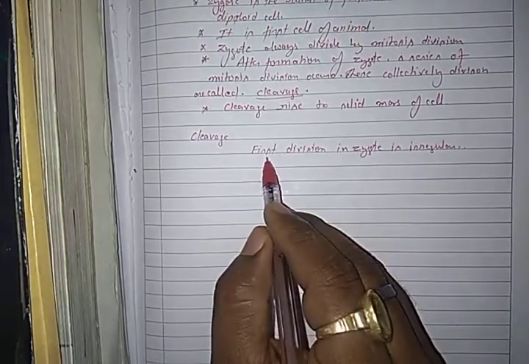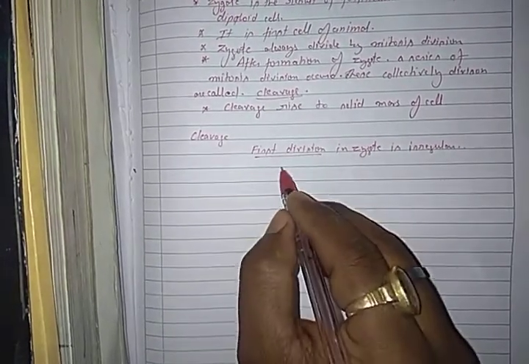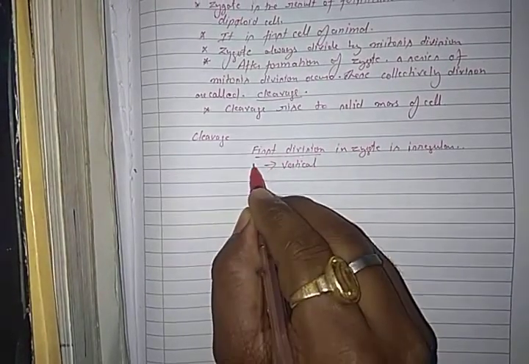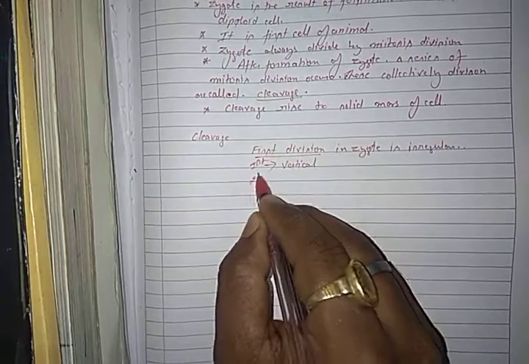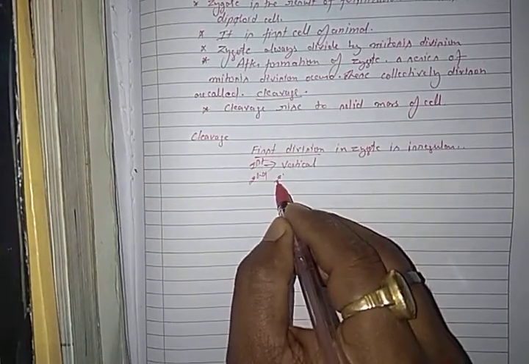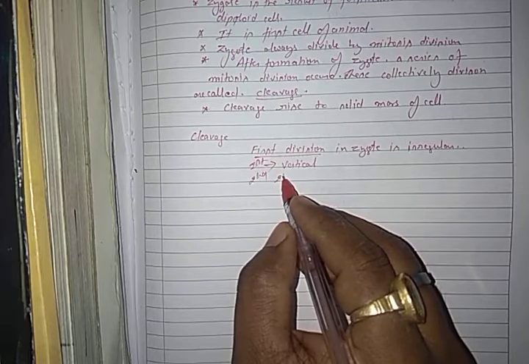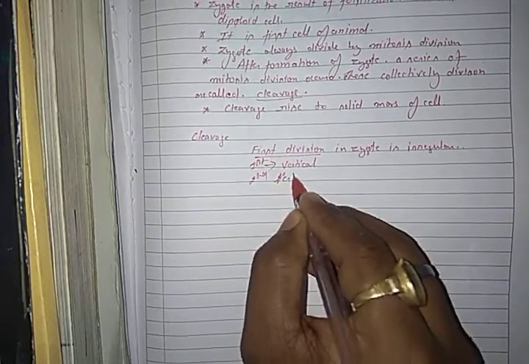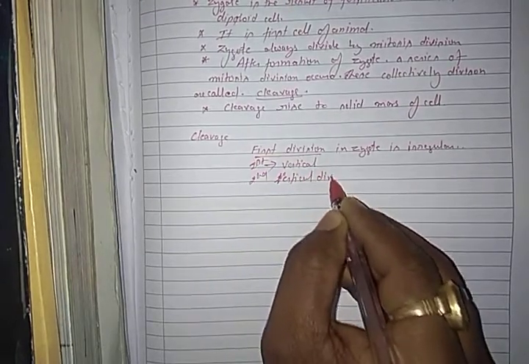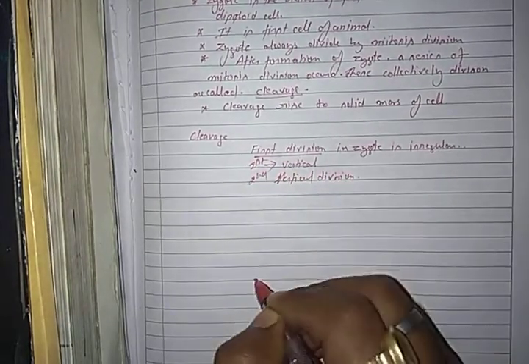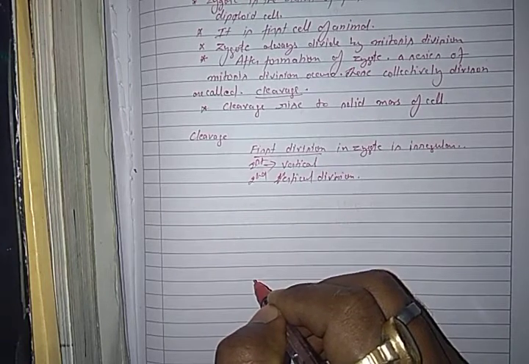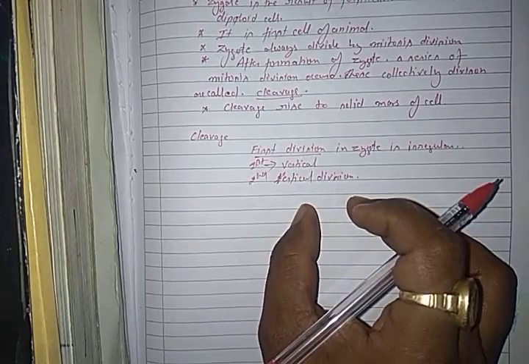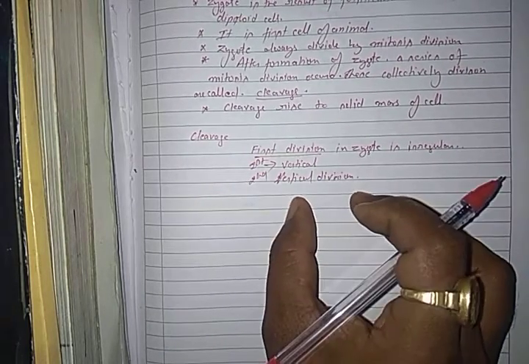So the first division is called the vertical division, and the second division is also a vertical division. These vertical divisions are at a right angle to each other.